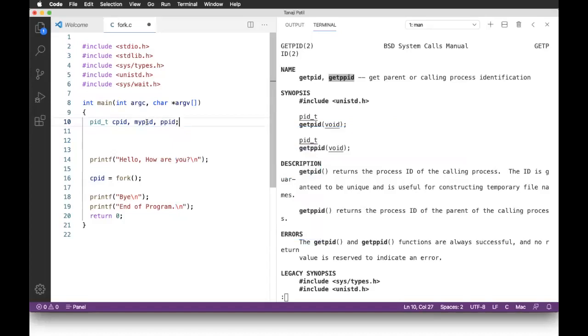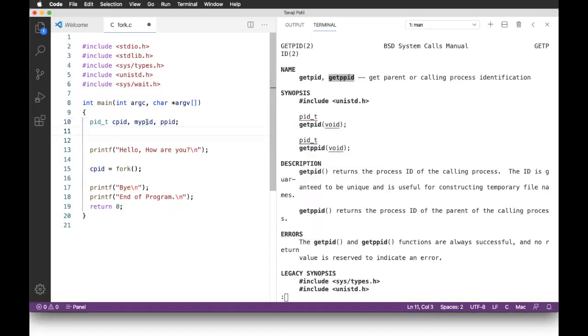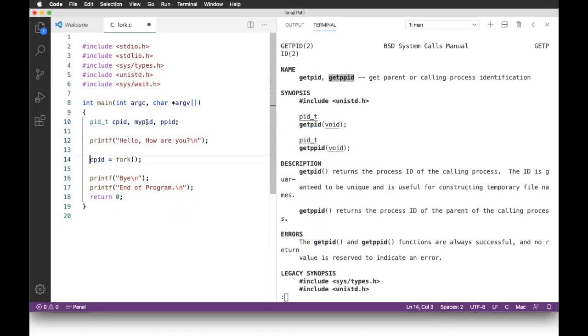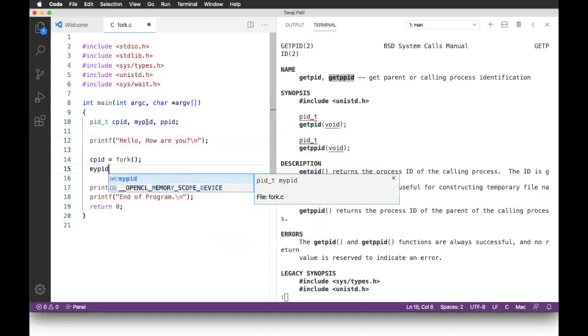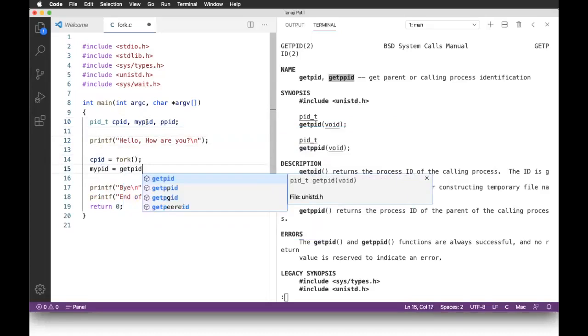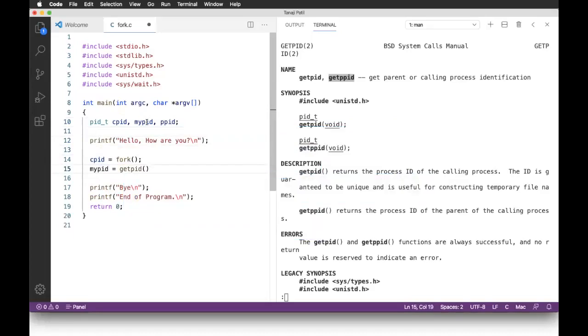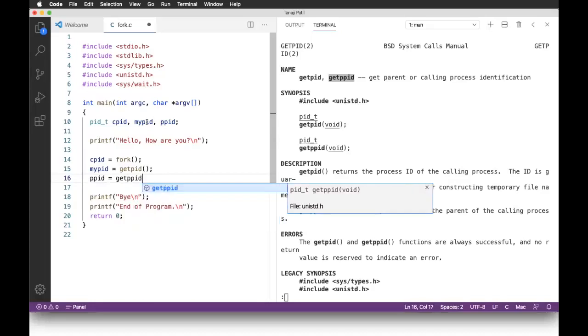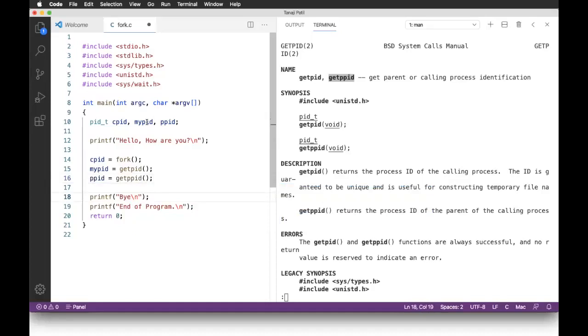I want to display both after the fork. So my PID is equal to getpid, this is the function from the unistd.h file, which I have already included. And parent's PID is equal to getppid.